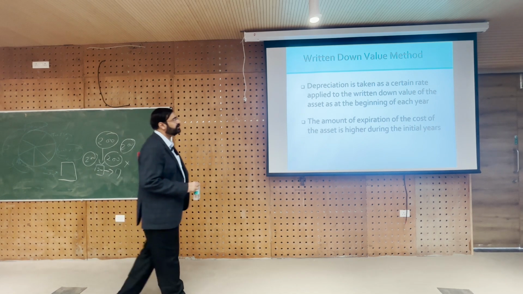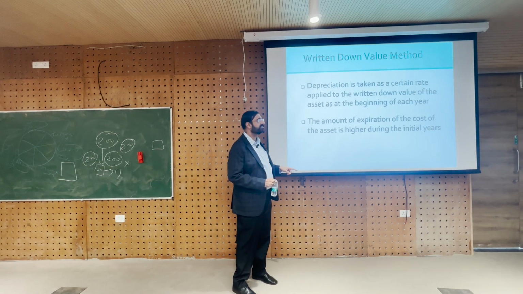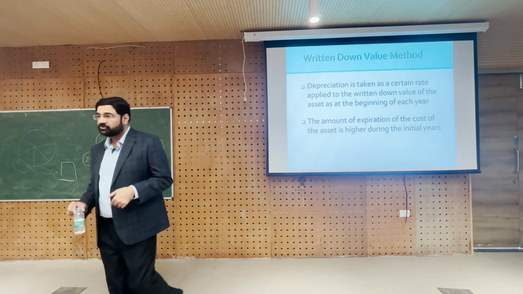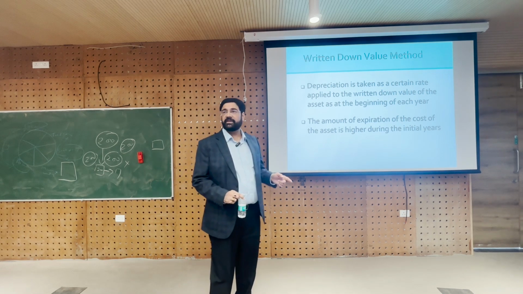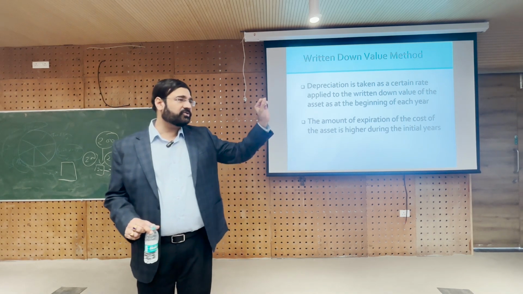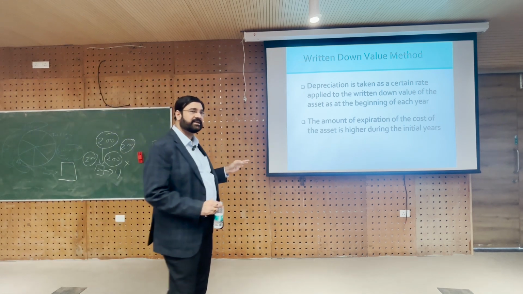And what is the written down value method? Depreciation is taken as a certain rate applied to the written down value of the asset. So you are depreciating based on the remaining book value. In the straight line basis, we said cost is 10 lakh for the car. So we depreciate 1 lakh per annum over 10 years. That's the straight line basis.